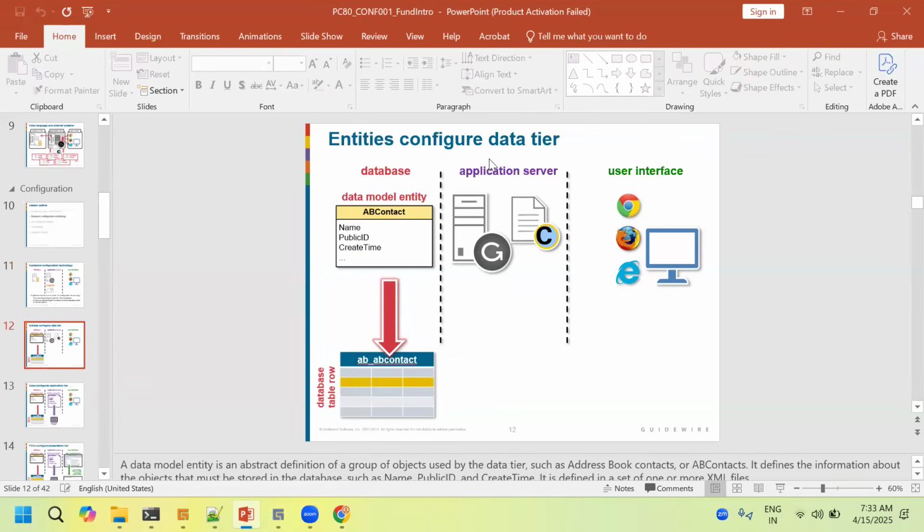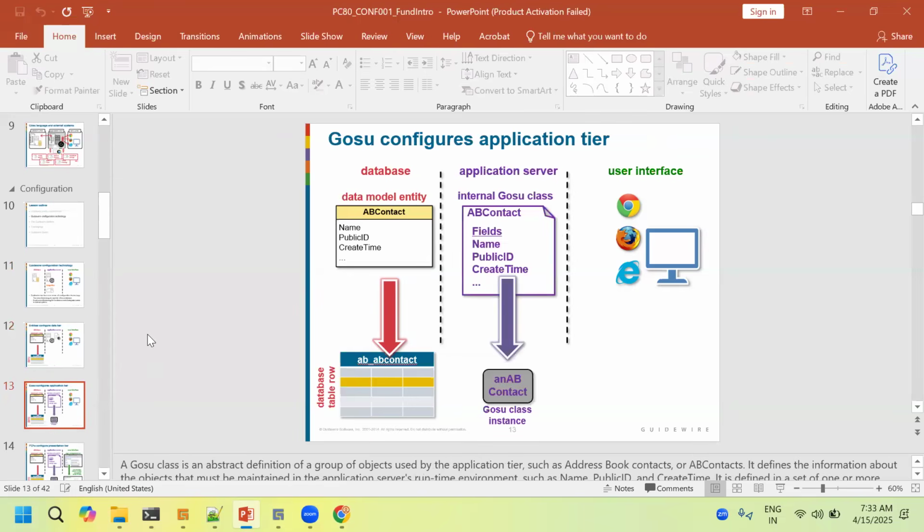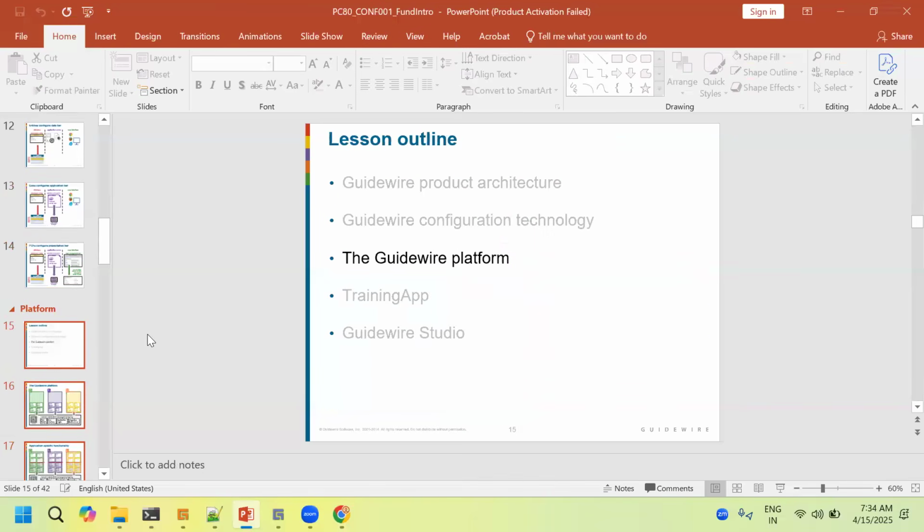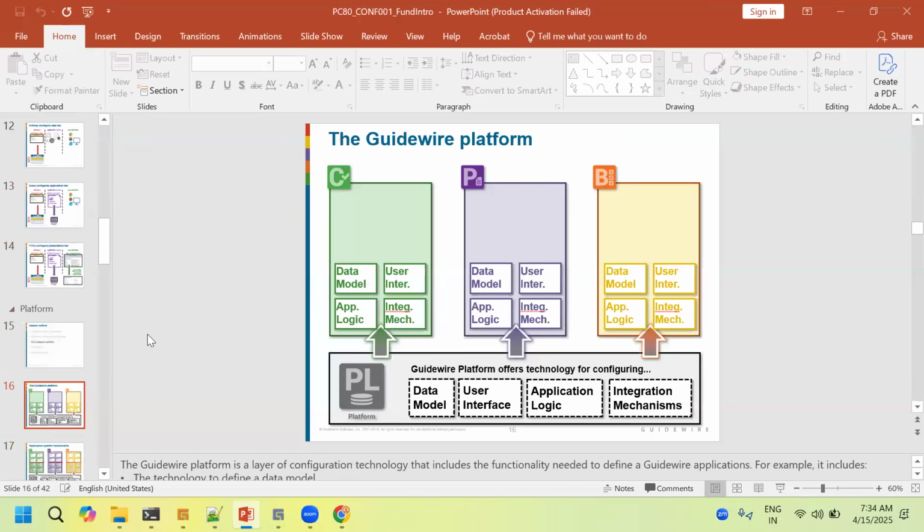Now entities configure data tier. Yes, I'll explain what the entities are in the next sessions, in the entity sessions. Not going to do it now itself. And application server, fine. And as a user interface, okay, it's advanced things. Guidewire platform. Okay. Everything I have explained till now, right?